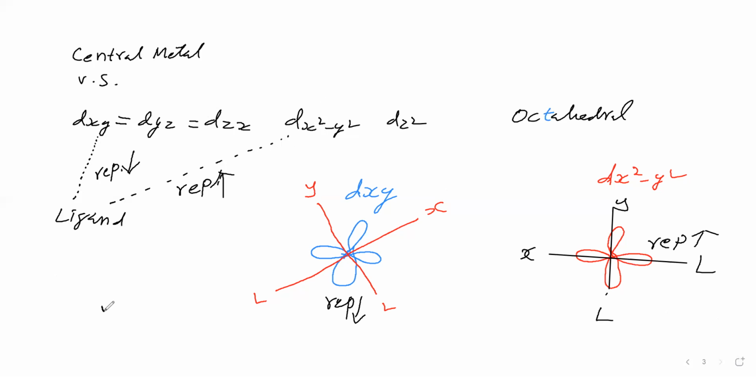Dz square, how it will be there, that point we'll see. Here I am writing 2 lobes in the z axis. Now I am giving the z axis. Then I will write the xy plane.